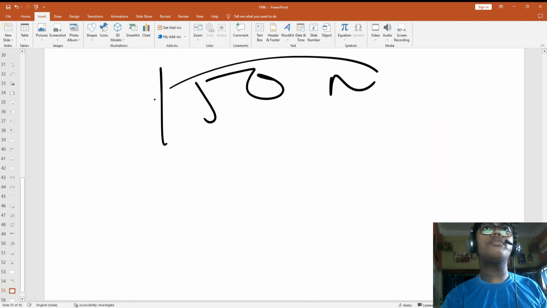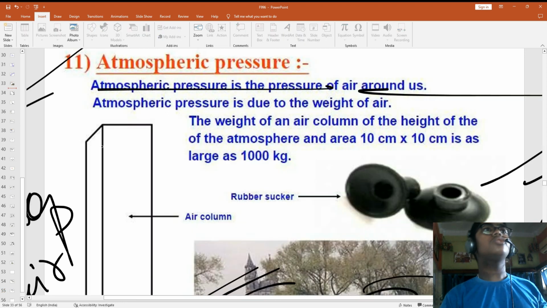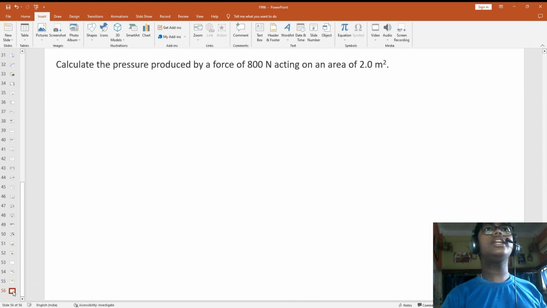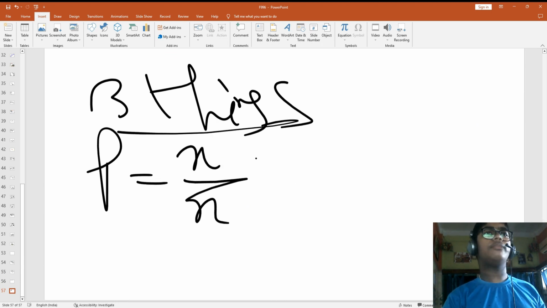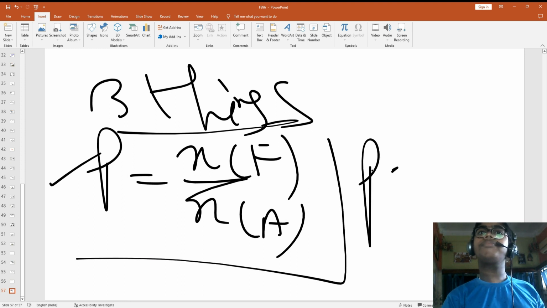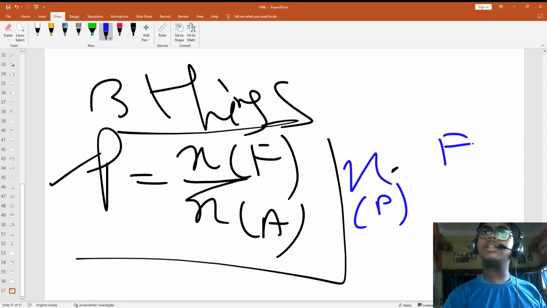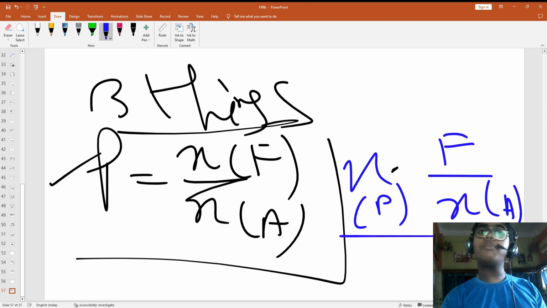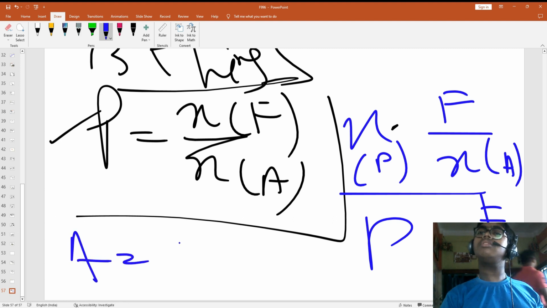So if 150 Newton force is applied, then the pressure on the piston will be 300 pascal, with the area 0.5 meter square. I had already said that three things are necessary. Either pressure is given, or force is given, or area is given. That's why I have written it as X. If pressure is not given, then we have to find pressure. Another time, pressure will be given and force will not be given but area will be given. One more case is there: area is not given, and force and pressure are given. Simple, by what I have told, area is equal to force by pressure, correct.